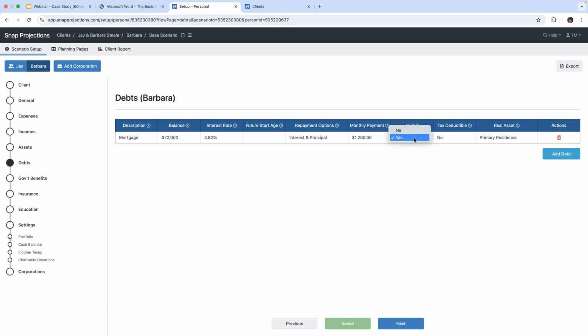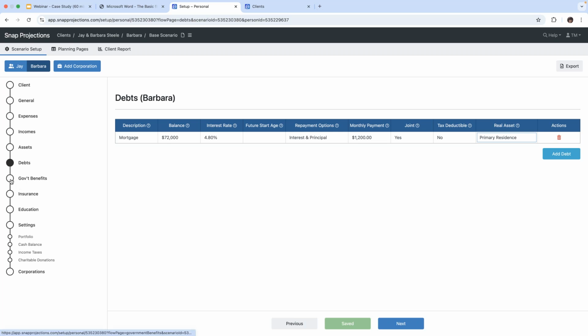The mortgage is owned jointly by Jay and Barbara. It is not tax deductible. And we have linked this real asset to their primary residence. So where that is helpful is if they sell their residence in the future, any remaining amount on the mortgage would be paid off before the remaining cash balance would be invested or possibly used for another purpose.